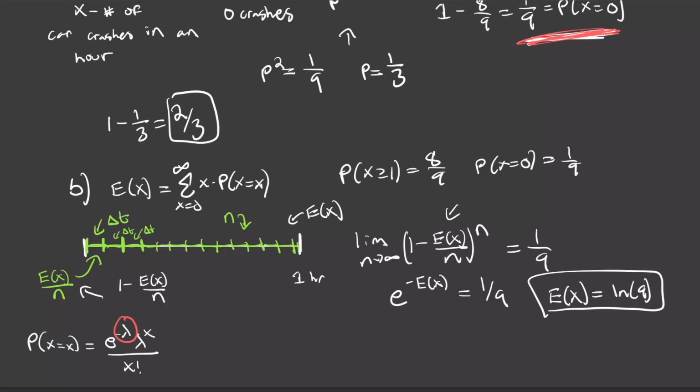And since we know that the probability that x is equal to 0 is 1/9, if we plug x equals 0 into this equation right here, we get e to the negative lambda times lambda to the power of x. In this case, x is 0, so this would be 1 here, and this would be 1 on the bottom as well. From that, you get that e to the negative lambda is just equal to 1/9, and again, you solve for lambda and get that lambda is equal to the natural log of 9. So for any given hour, we expect that the natural log of 9 car crashes occur. So the expected value of x is the natural log of 9.